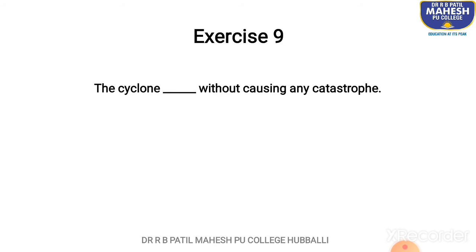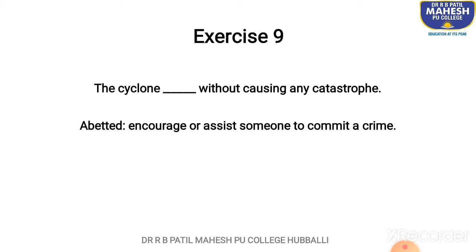Okay, the next one, the cyclone dash without causing any catastrophe. Abated, abetted. Now abetted means to encourage or assist someone to commit a crime, right? And abated means become less intense. So in this sentence, the cyclone abated without causing any catastrophe. Now catastrophe means destruction. Okay, so here we use abated.